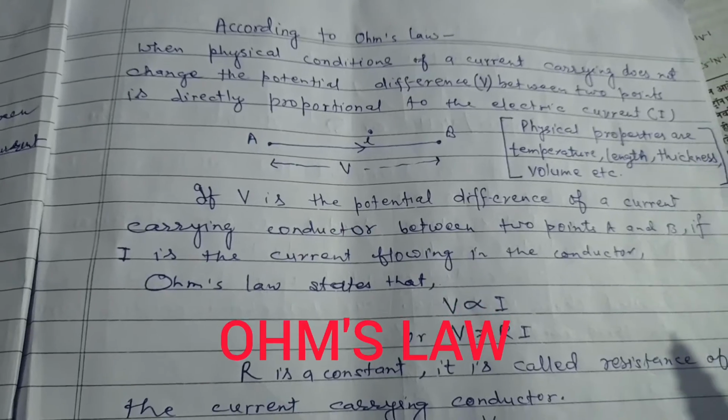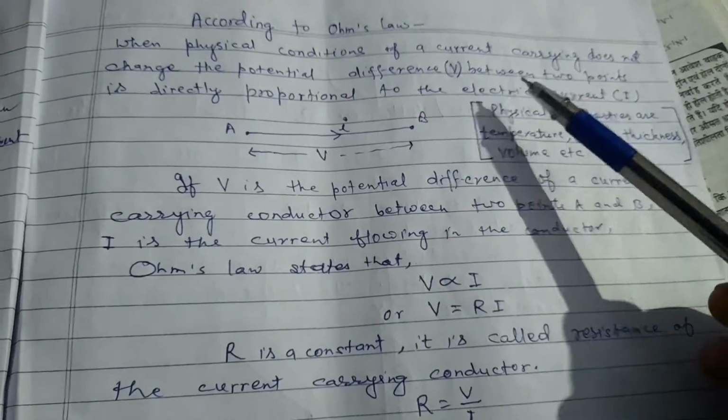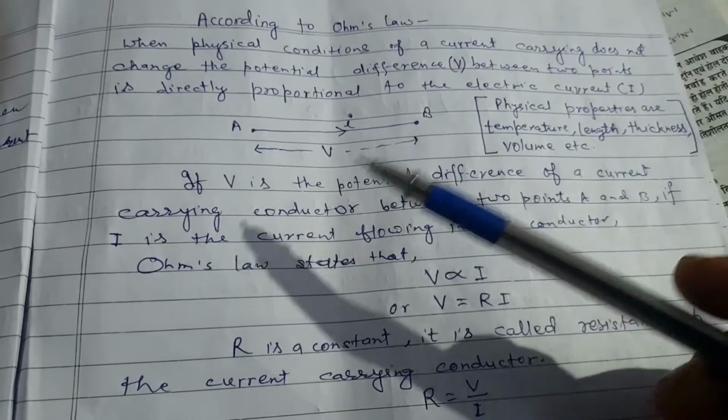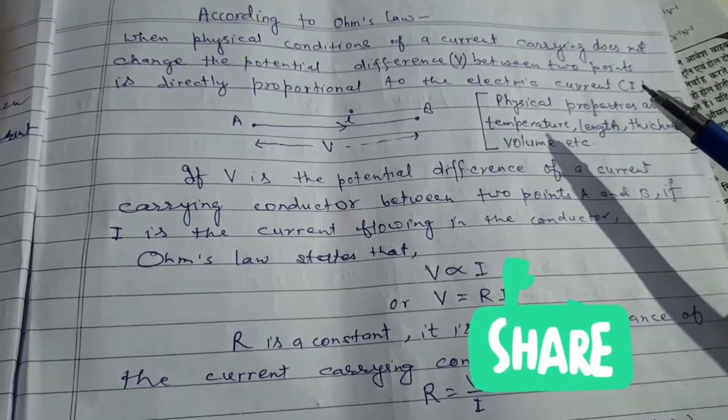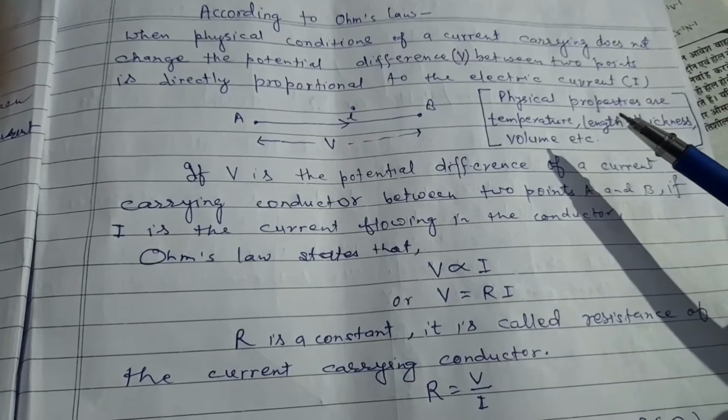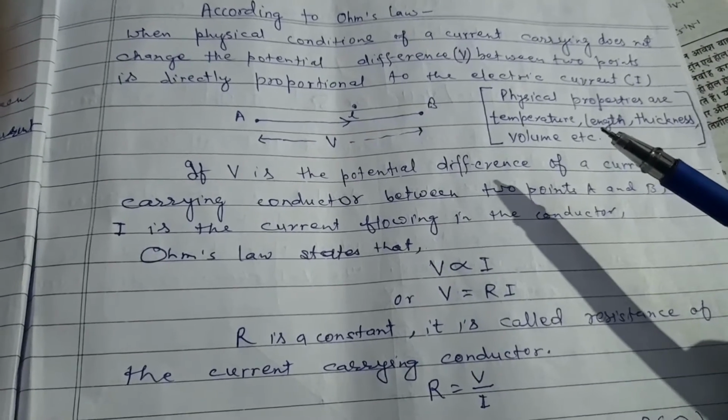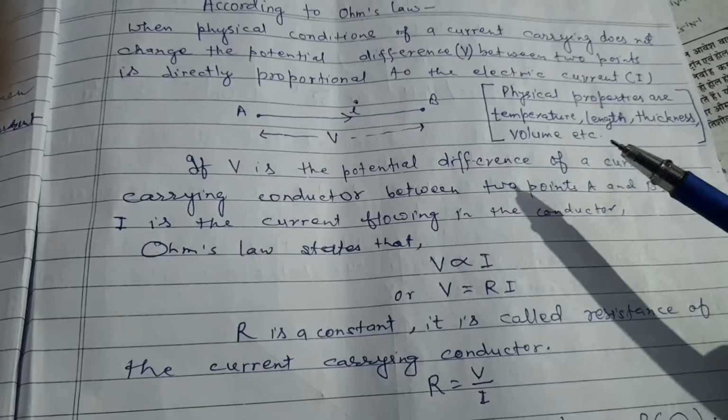According to Ohm's law, when the physical conditions of a current carrying conductor do not change, the potential difference V between 2 points is directly proportional to the electric current. Physical properties of the conductors mean temperature, length, thickness, volume, etc.